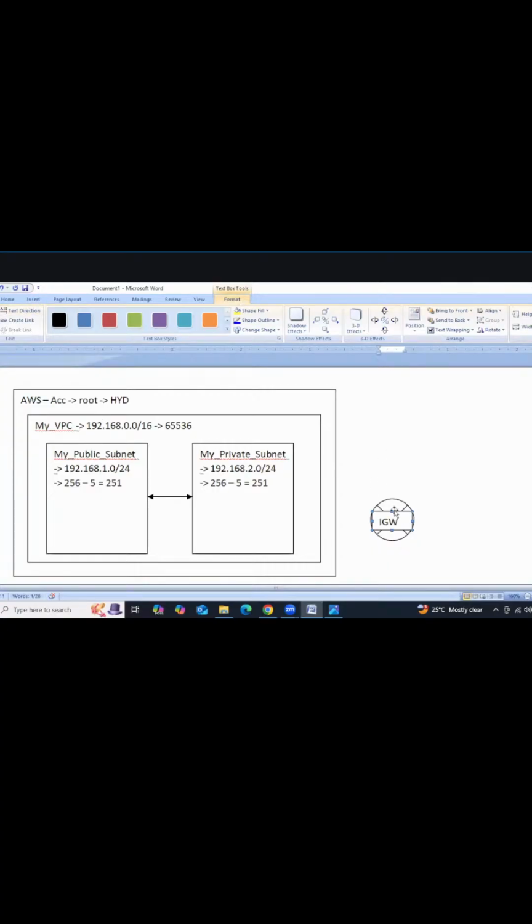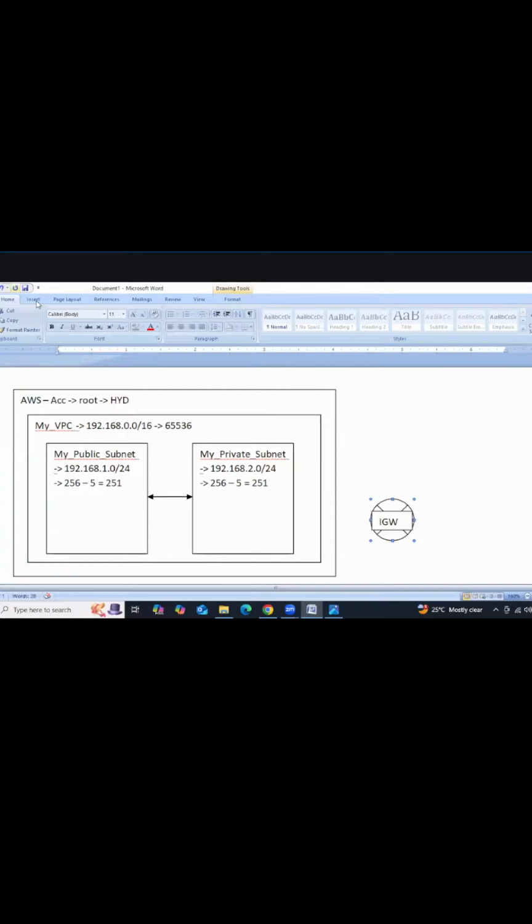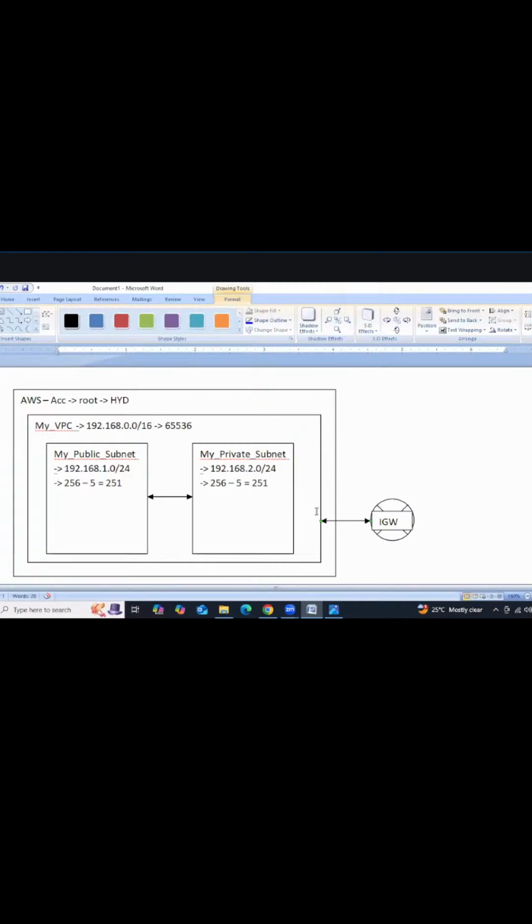To the VPC. This outline is a VPC, right? So we need to attach it to the VPC. I hope you're clear, right?